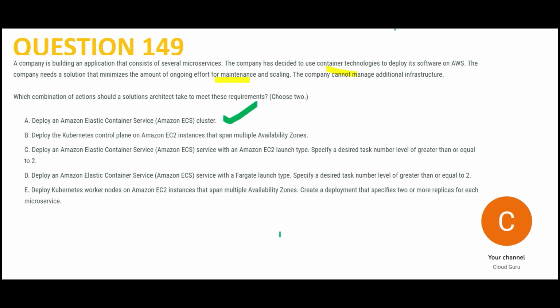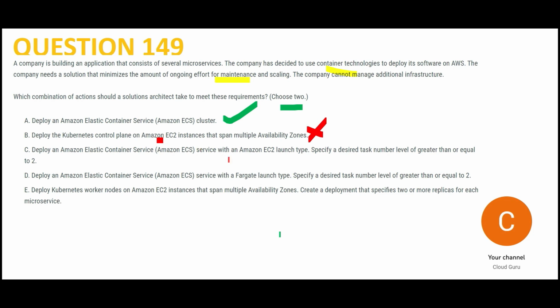The first thing we'll make use of is ECS cluster. Now we have to choose two options, two answers. So we will look at some more options. We will not use Kubernetes on EC2 instance because ECS is the right service. One of the goals of the certification is whether you understand what service to be used when. Okay, they are not interested in how intelligent you are and how you can create a custom solution. They are not interested in that.